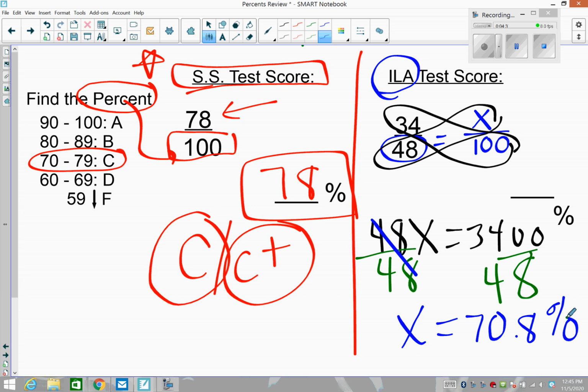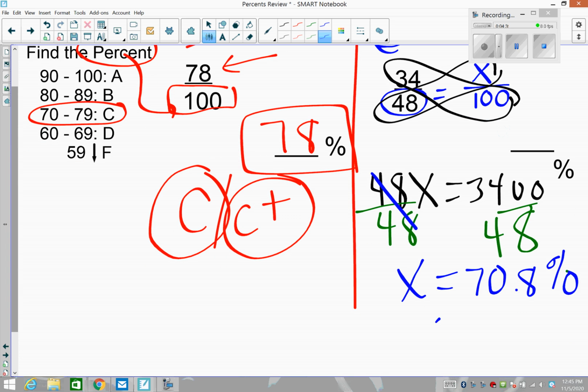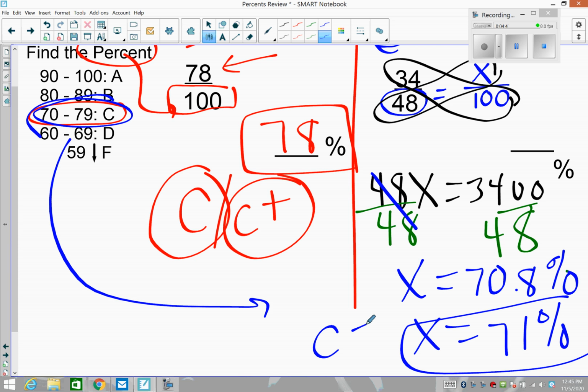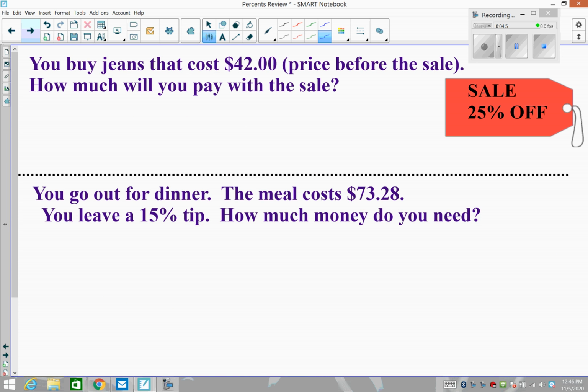But for simplicity's sake, I'm going to call that 71%. And 71% would be on the low end of the C this time, maybe more like a C minus. So that's figuring out grades with percentages using cross products. In this unit, we also talked about discount and tip and tax because they're all percent based.